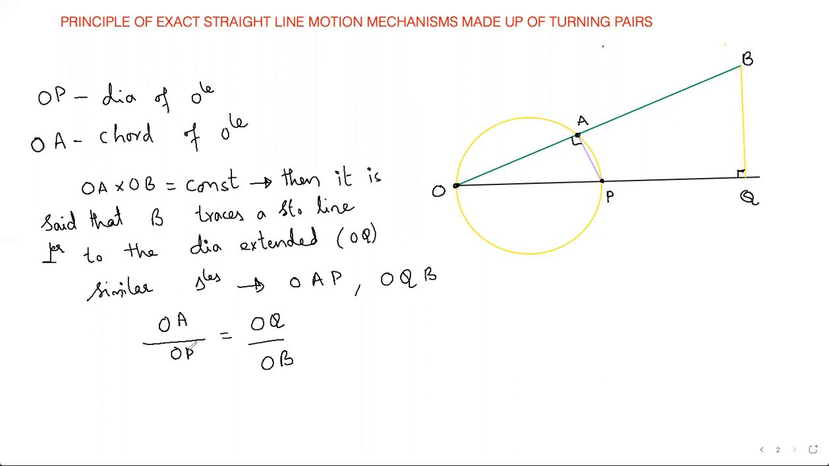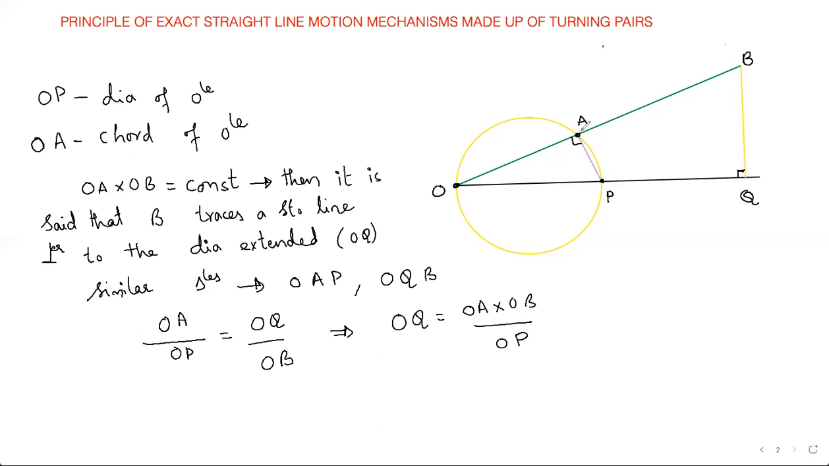OA into OB, and yes. So now here I can write OQ is equal to OA into OB divided by OP. This is it. Now from here, is OA constant or not? It is the chord, right? It is constant. And OB also is constant. What about OP? OP is also constant.